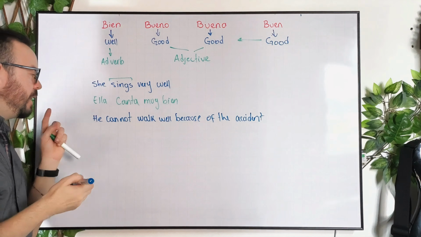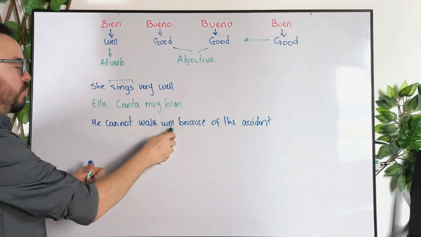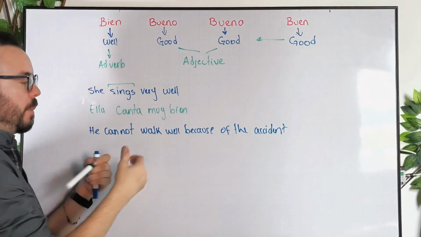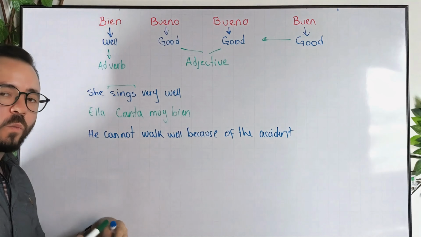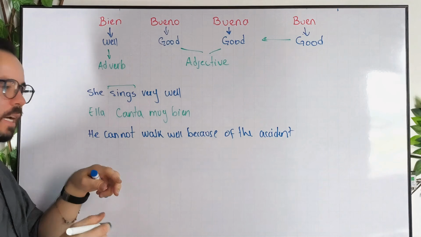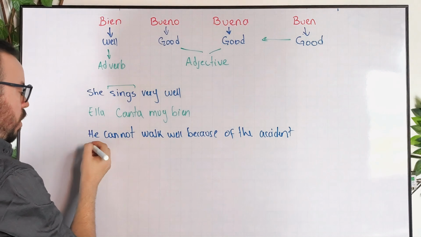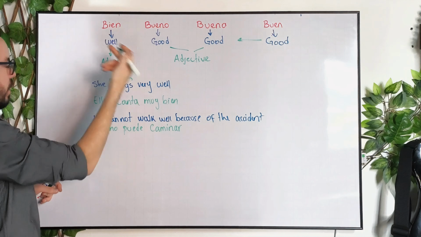Let's say this: he cannot walk well because of the accident. One more time, we're using well, or bien. Why? Because we're speaking about how he walks. So one more time, if we're describing an action or a verb, then we need to use bien. So how do we say this? If he cannot walk, it will be just él no puede caminar. And then well will be bien.